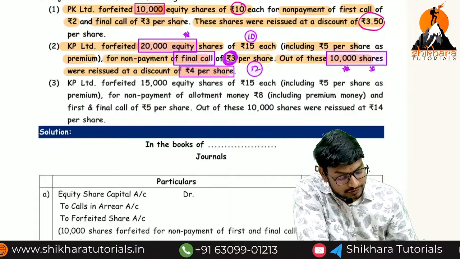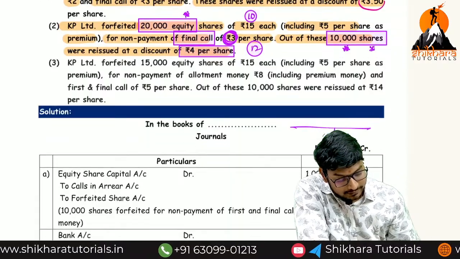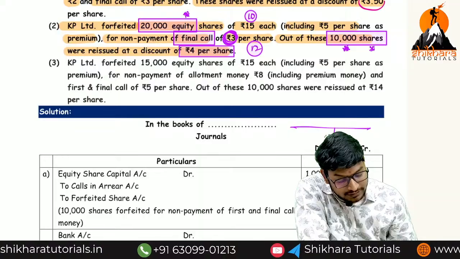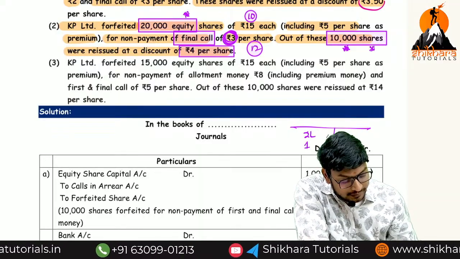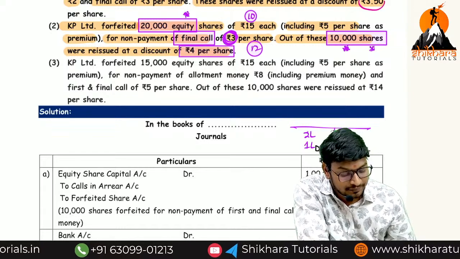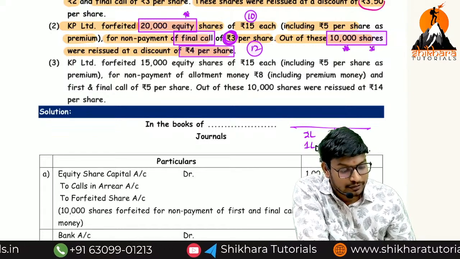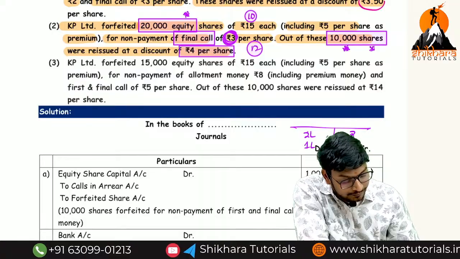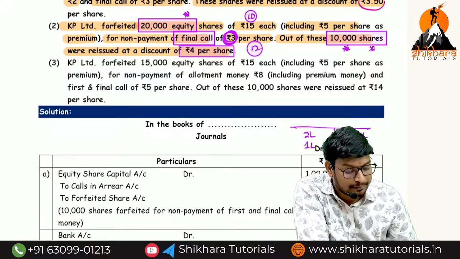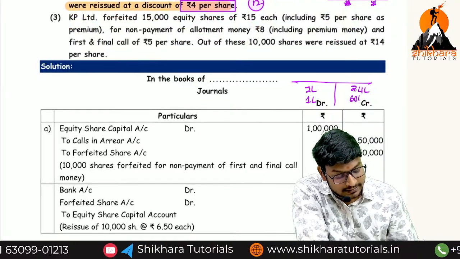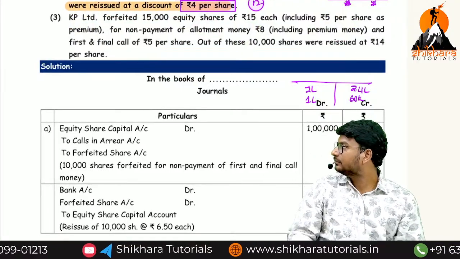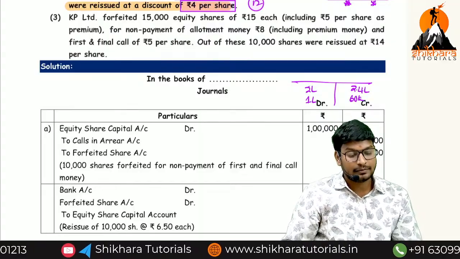So what is the prospective, ma? 20,000 into 2 lakhs. 2 lakhs is the equity share capital, 1 lakh is the securities premium, and we have received 12 into 20,000, how much, ma? 2.4 lakhs is the bank account. What is the next one, ma? 60,000 is the calls in arrears. Okay? Now what is the entry, ma?